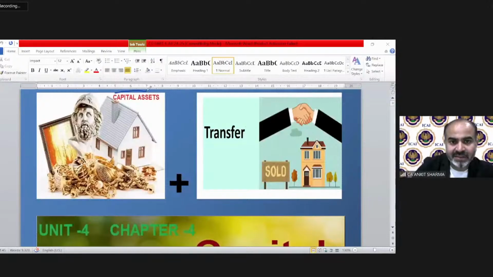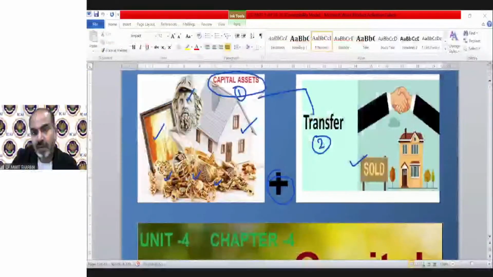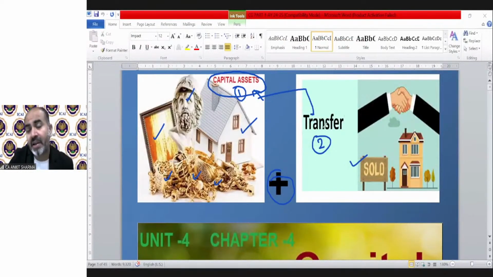like house, sculptures like statues, paintings, jewelry, etc. So if there is a capital asset and if there is a transfer of that capital asset, that means sold, exchanged, etc., if these two conditions are met, then it will result in capital gain or capital loss.